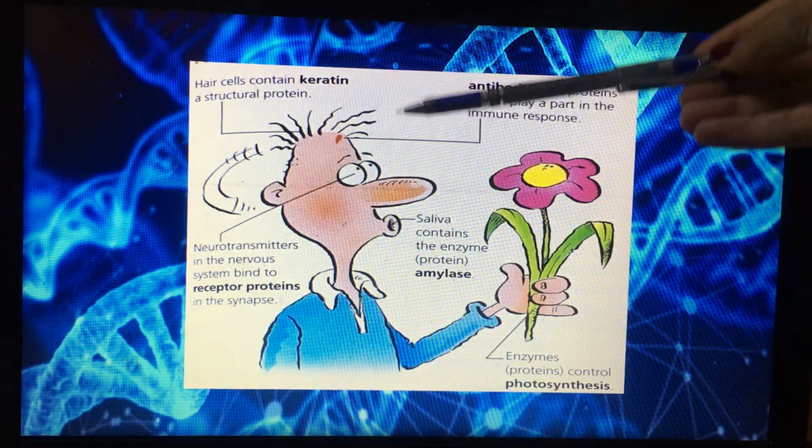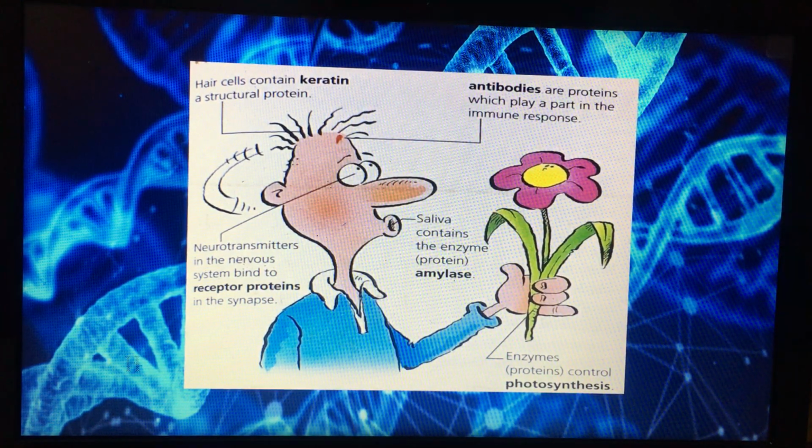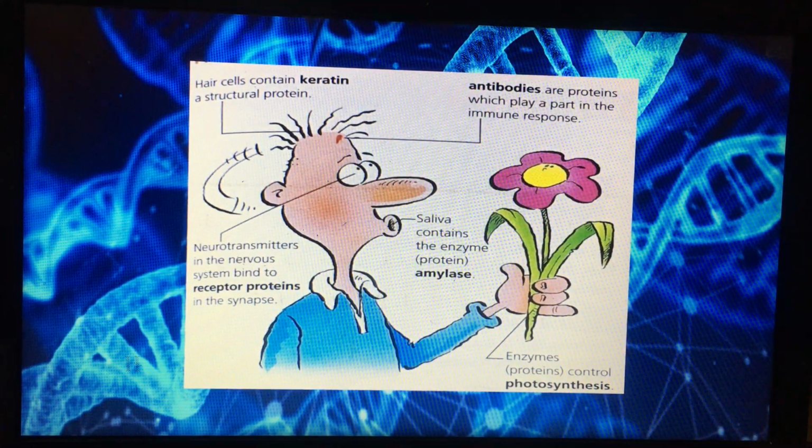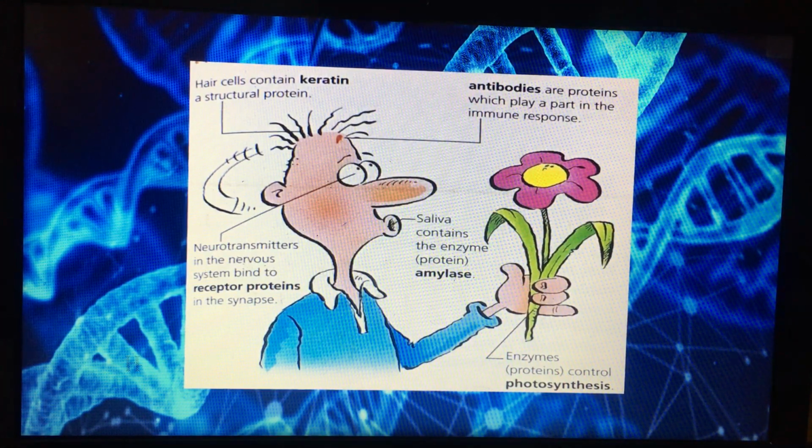Here we have cells which contain a protein called keratin. So hair cells contain keratin. The second example, here we have antibodies. Antibodies are proteins in the immune response. Number 3, we have saliva, and saliva contains amylase, the protein which helps to break down the food.